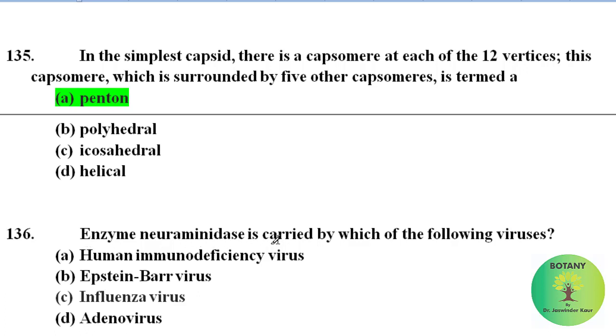Enzyme neuraminidase is carried by which of the following viruses? Human immunodeficiency virus, Epstein-Barr virus, influenza virus, adenovirus. Correct answer is influenza virus. The enzyme neuraminidase is carried by influenza virus.